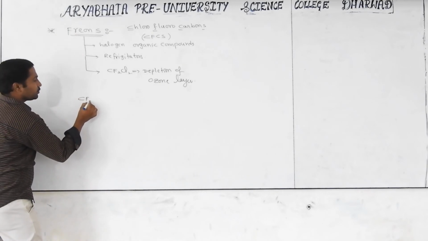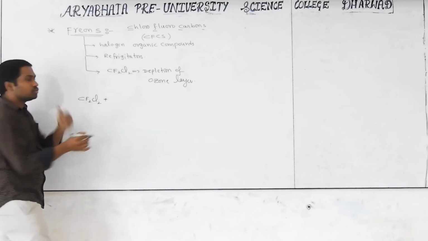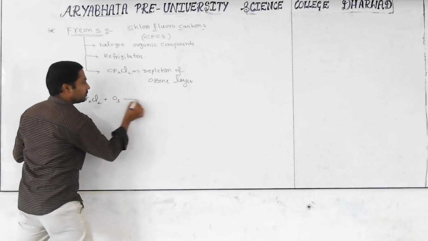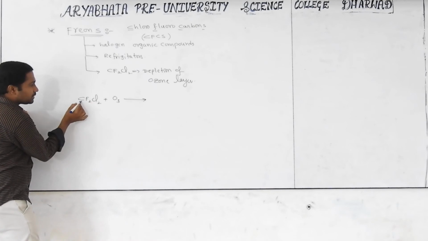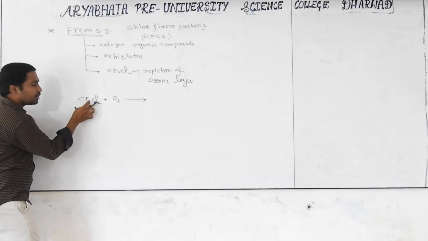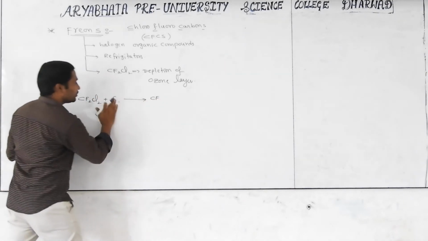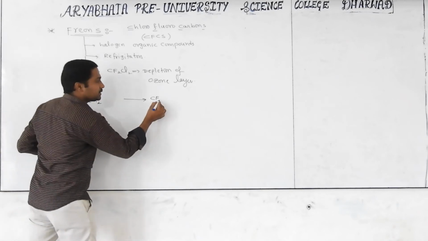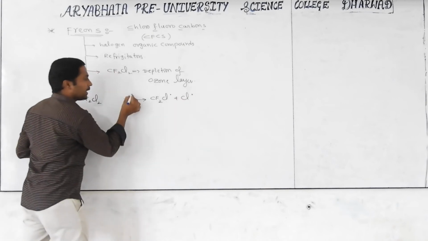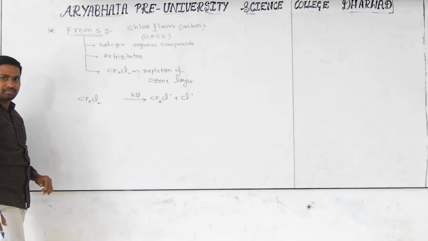Take CF2Cl2. In the ozone layer there is a group of ozone particles. How is the damage happening? I will explain to you. See, between C and F there is a short, strong bond. But between carbon and chlorine there is a long bond that breaks down easily. First, write down the breaking of this one: CF2Cl radical and Cl radical will form in the presence of sunlight. Decomposition happens automatically.